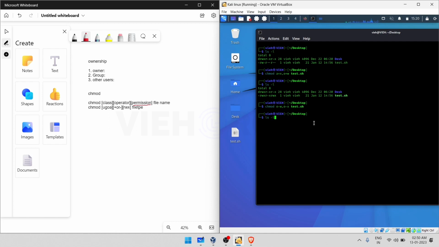Here we go, ls -l. Yeah, so for others, w has been removed. Simply, we have removed the execution and write permission for others. Here you can see the third column, which is for the others, I believe. So this is exactly how things are working.